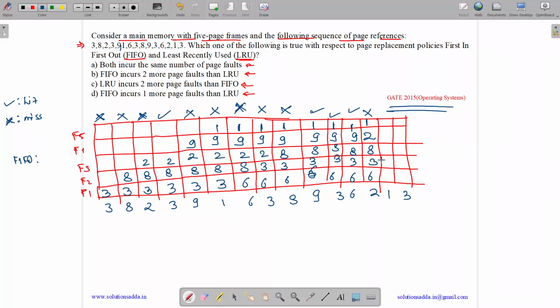Now 1. 1 is a hit. So we get 1 as a hit. 6, 3, 8, 2, 1 with a hit. Now 3. 3 is also a hit. So we get 1, 2, 8, 3, 6.